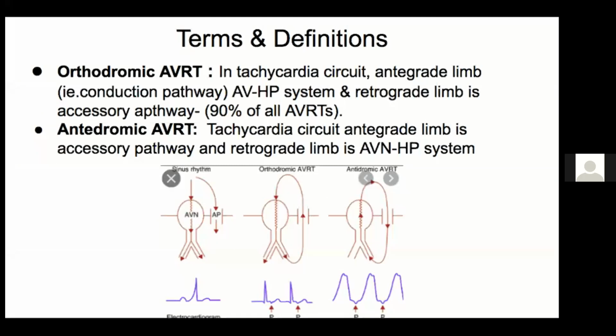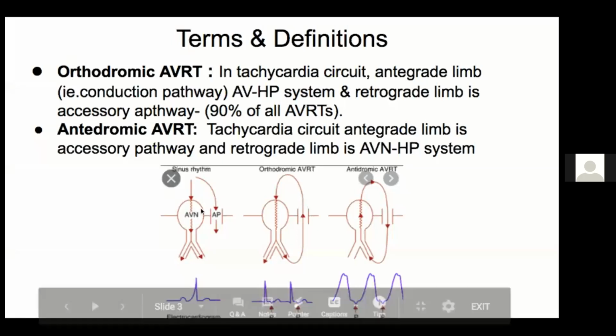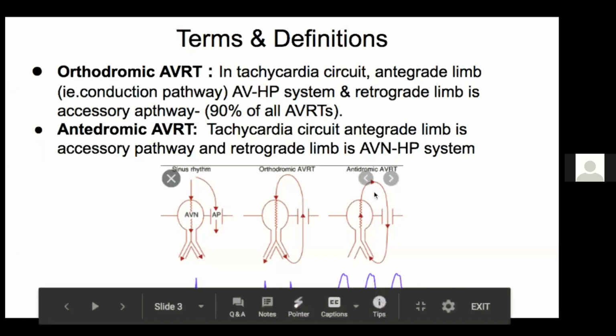So you can recall here that if antegrade conduction is occurring over the AV or His-Purkinje system, then it will manifest typically as a narrow QRS tachycardia. And second can be antidromic AVRT, where the antegrade limb is the accessory pathway and the retrograde limb is the AV node. That is what has been shown here also. This is an antidromic tachycardia, antegrade conduction through the pathway, retrograde through the AV node. And that is what it will manifest as a wide QRS tachycardia.